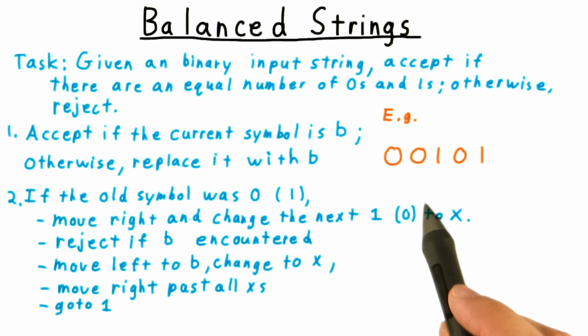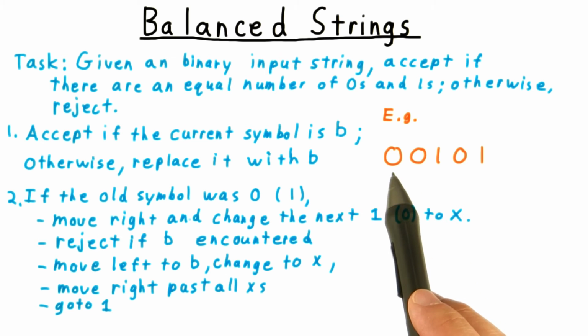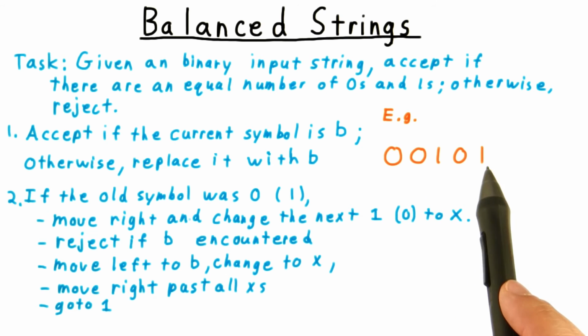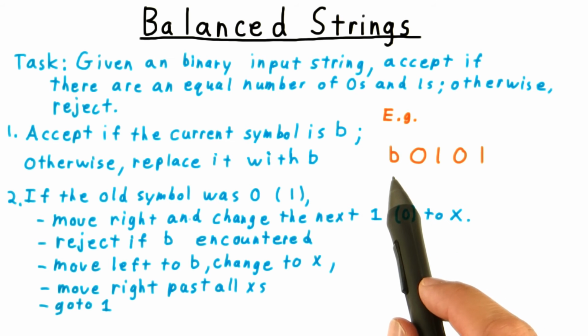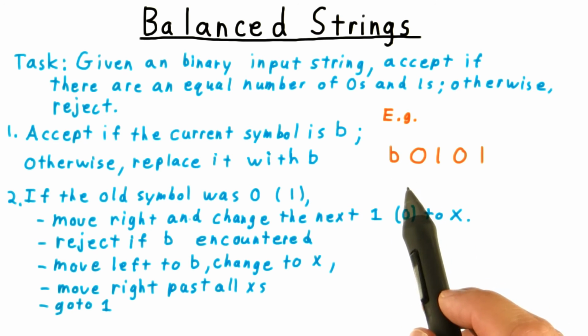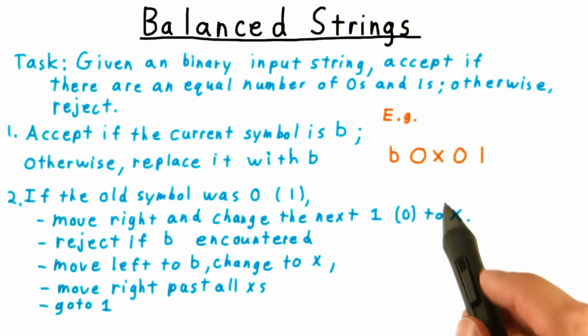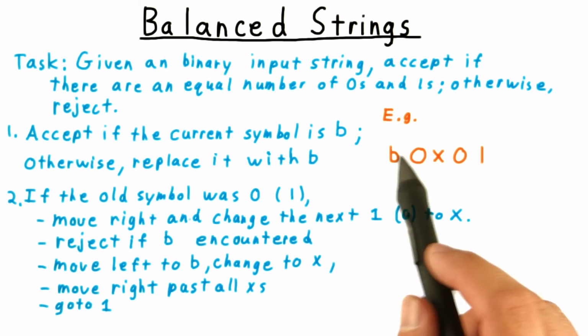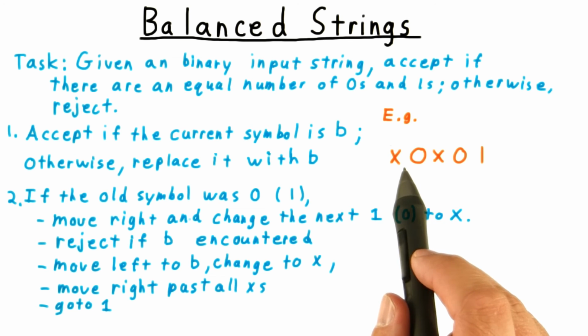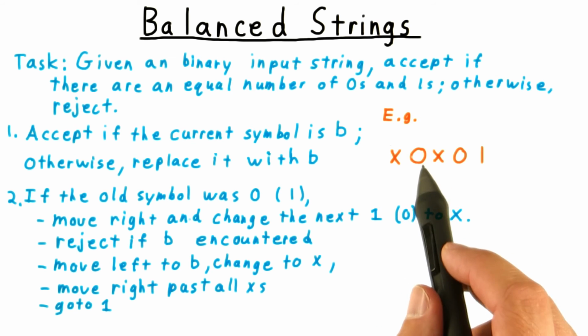Let's consider the sequence of tape values for the example input 00101. First, we blank out the first entry, and then we go looking for a 1 to match that 0. Once that is found, we rewind the tape and mark off this blank here. And then we step forward until the next X'd out symbol.